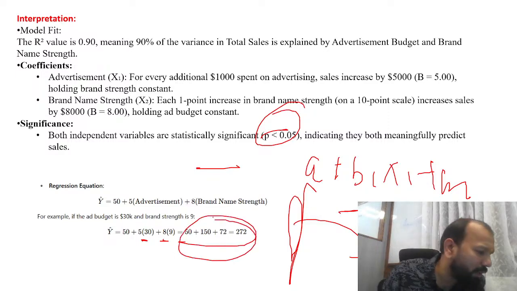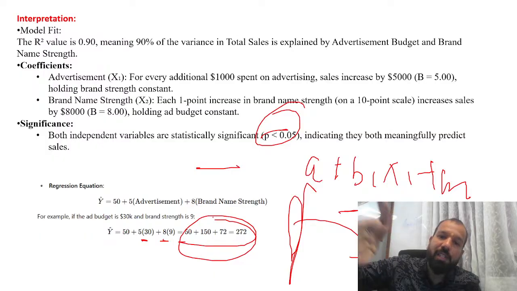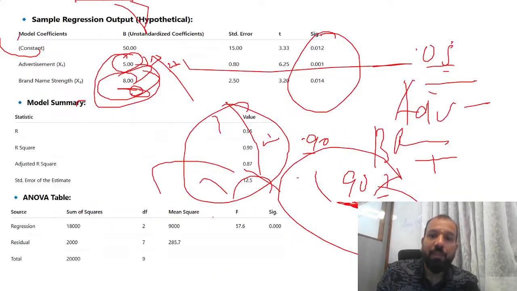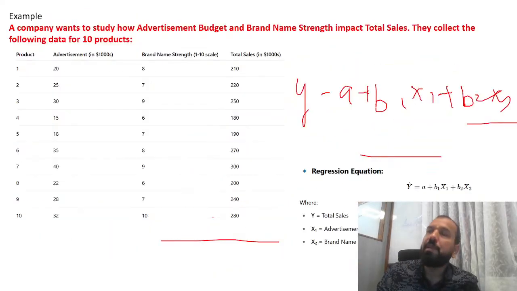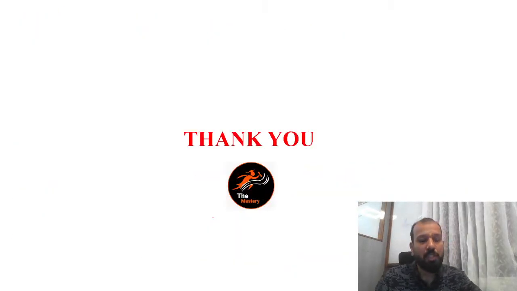No need to do the calculation. I don't think anybody will be asked to work out the regression, but they can ask how to make the regression equation, as per my understanding. So whatever variables you have, like age and gender or any socio-economic background, qualification, you have to make it in the same manner: a plus b1 x1 plus b2 x2. So this is all about today's lecture.